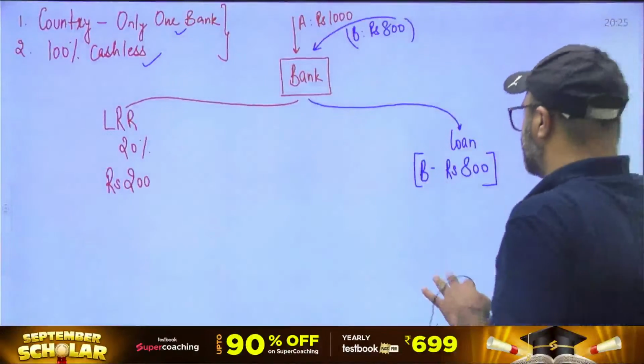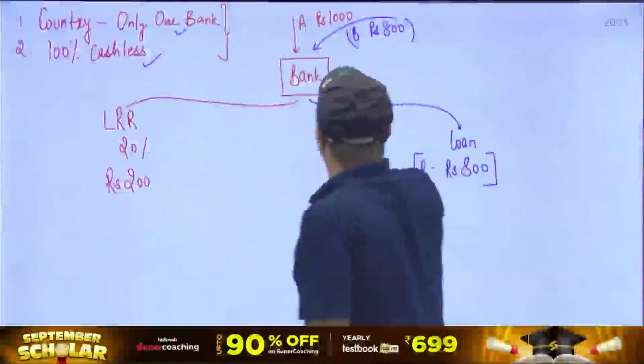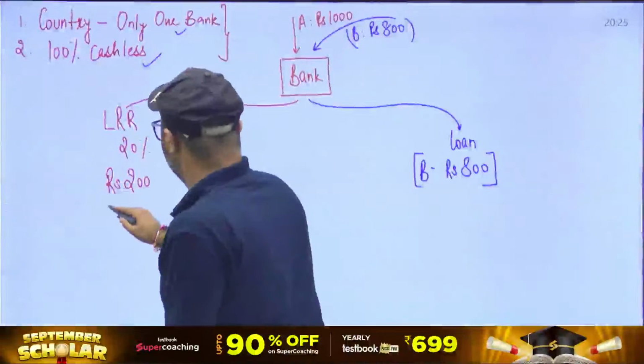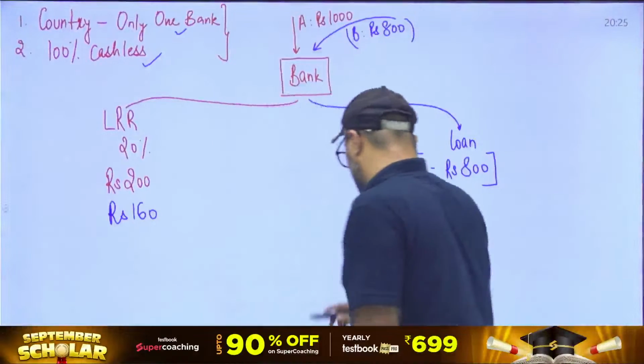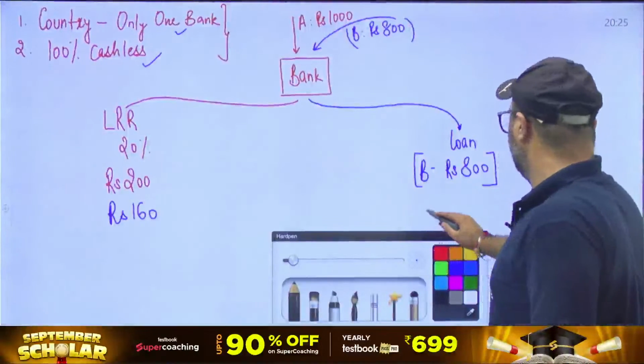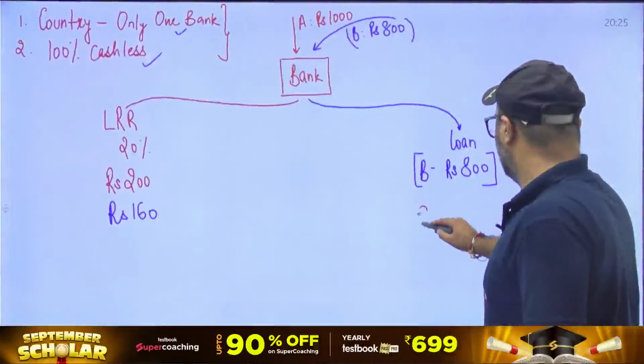Now out of this 800 rupees, what will the bank do? Out of this 800 rupees, the bank will maintain a reserve of 160 rupees, and the leftover amount will be lent. And now let's say the amount is lent to C.